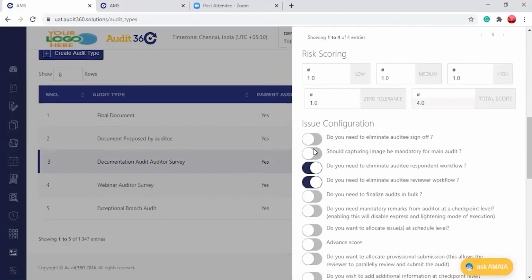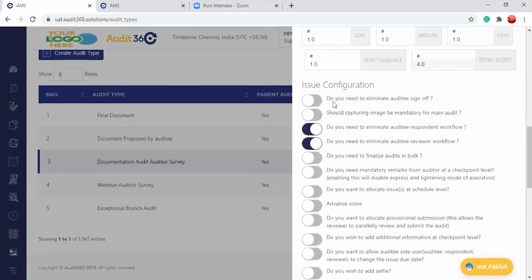It should be enabled. If you disable it, the survey feedback will not go to the auditee. That's a thumb rule you need to remember: in the configuration part, you don't have to eliminate the auditee when you are asking for a feedback mechanism on the auditor.